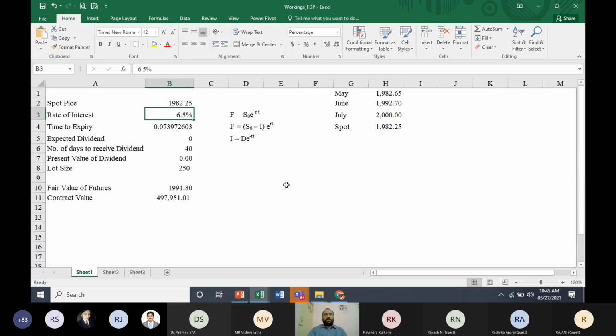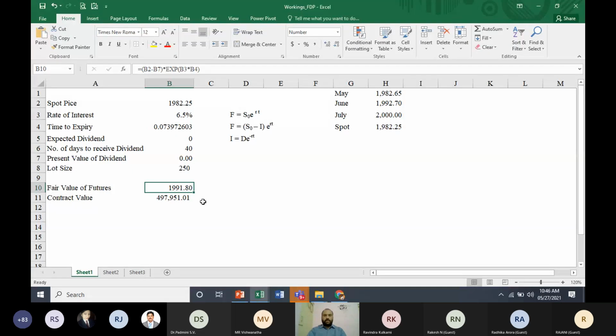We have discussed the rate of interest. I just took approximately the risk-free rate, maybe the T-bill yield, 6.5 taken. Then time to expiry, I just did 27 divided by 365, because from today, for expiry of the June contract, we have 27 days. That is 24 days in the month of June plus 3 days this month. So approximately 27 or 28 days you can take. Dividend I have not considered. I'll tell you how to find the dividend also. As of now, this is the fair price.